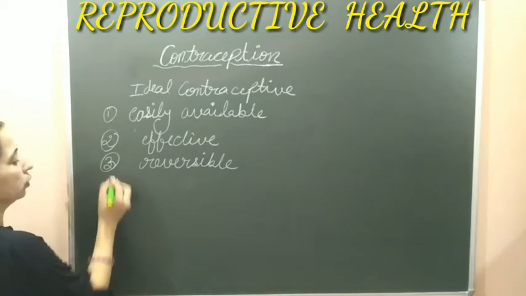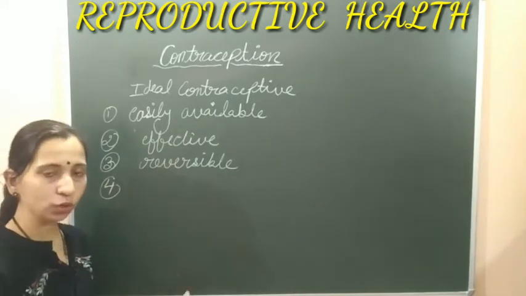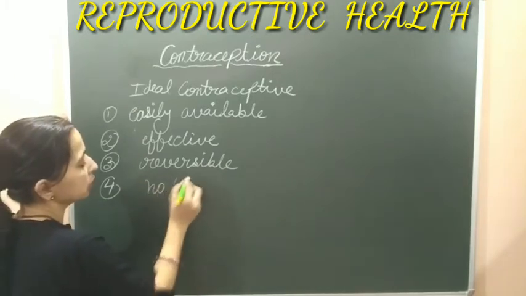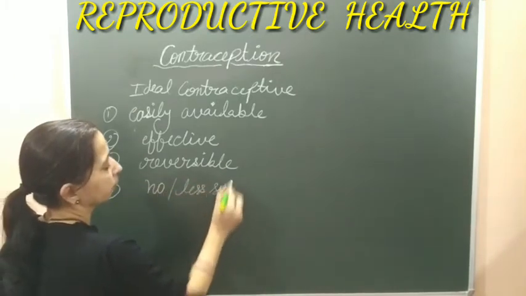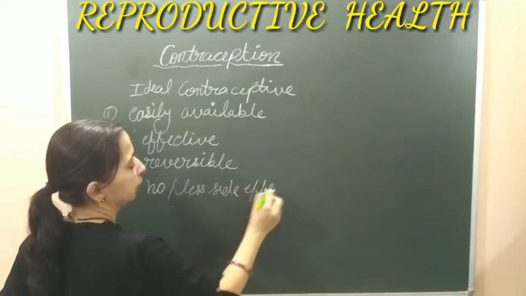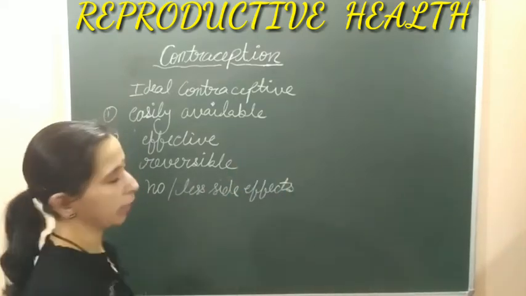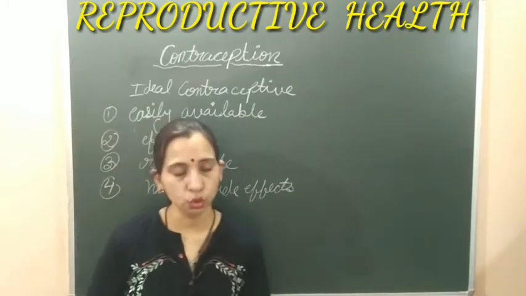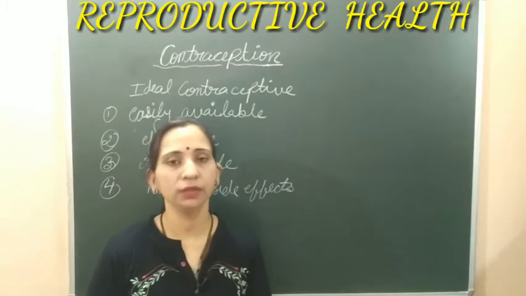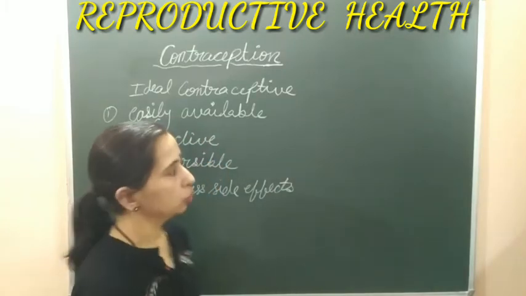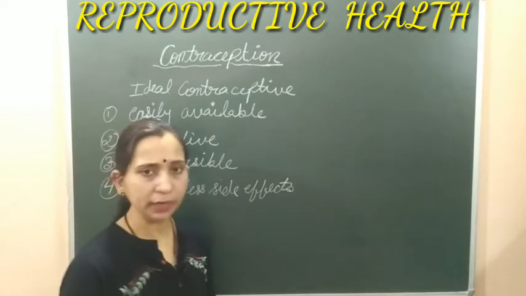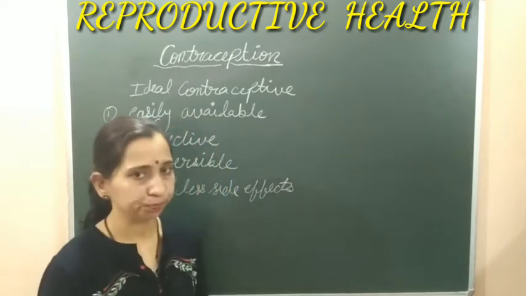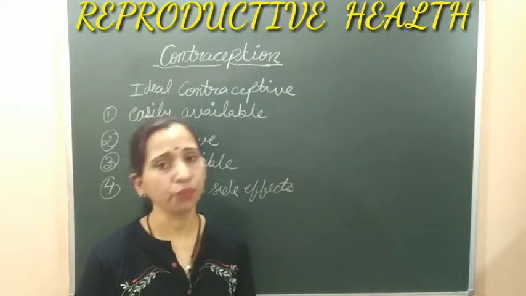And fourth, these contraceptives should have no, or less, side effects. They should have low or minimal side effects. Besides this, contraceptives used by couples should not interfere with their sex lives. So these are some characteristics by which we can identify the ideal contraceptive. Now let's discuss the methods of contraception.